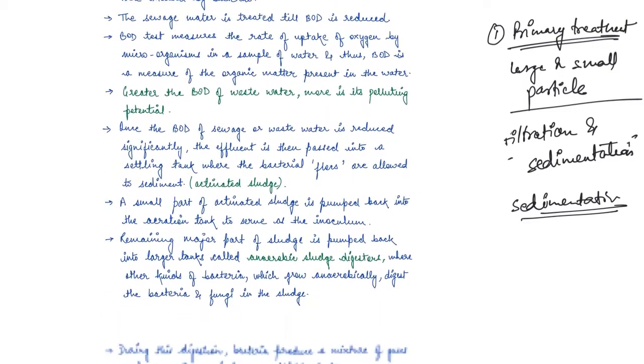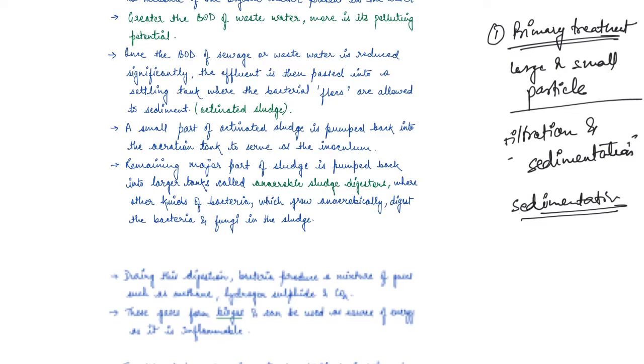Now a small part of this activated sludge is pumped back into the aeration tank to serve as the inoculum. So again, they will keep on growing, right? After air is pumped again, they'll keep on growing. The remaining major part of the sludge is pumped into larger tanks known as anaerobic sludge digesters. There, another kind of bacteria which grow anaerobically digest the bacteria and fungi present in the sludge. So basically they digest the aerobic bacteria and fungi in the sludge.